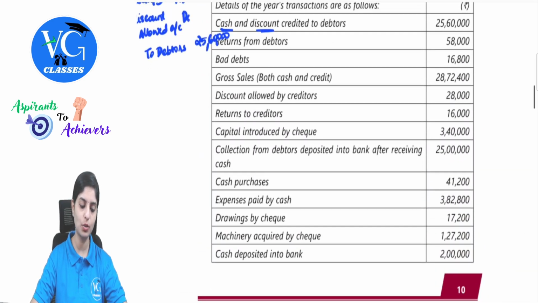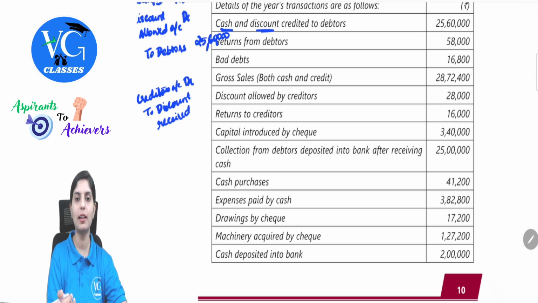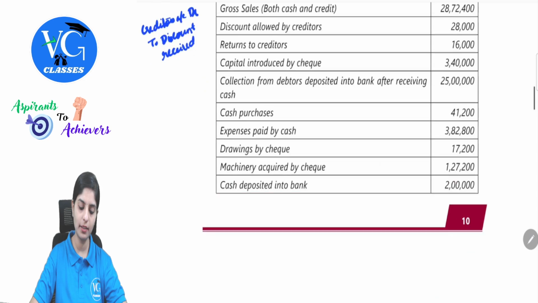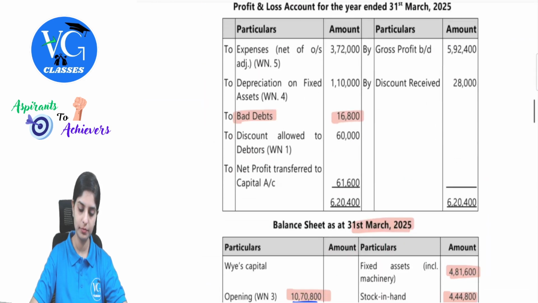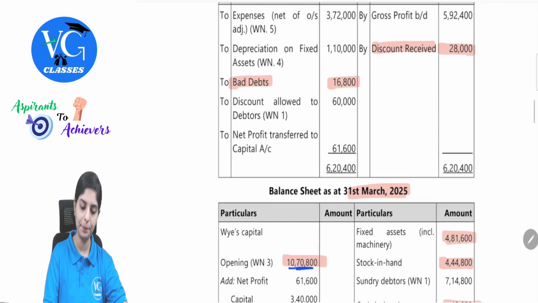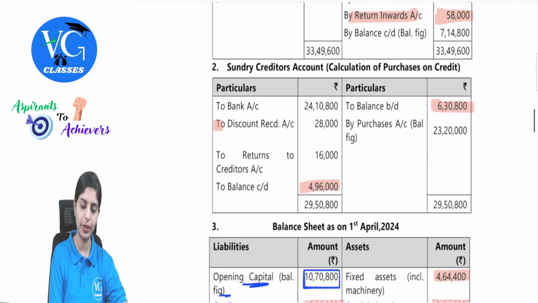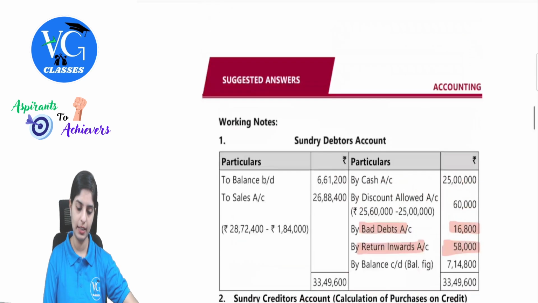Discount allowed by creditors. So what will be the journal entry? Discount allowed by creditors. Creditors account debit to discount received. So we have opened the creditors account. So this will be reflected in that account. Discount received is your gain and in P&L account. 28,000. See here in the profit and loss account, discount received 28. Creditors account, discount received 28. Clear with this? Yes.